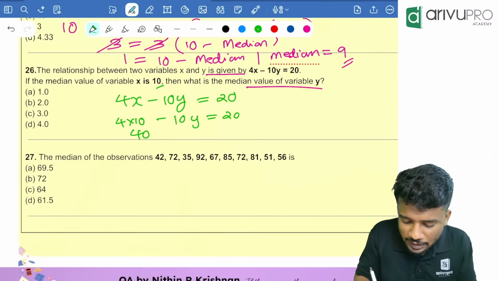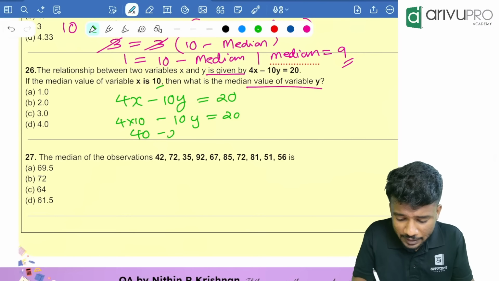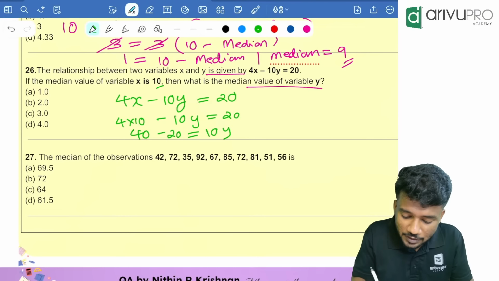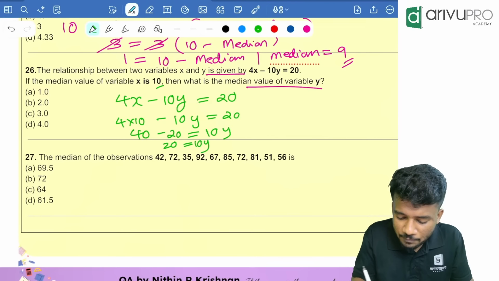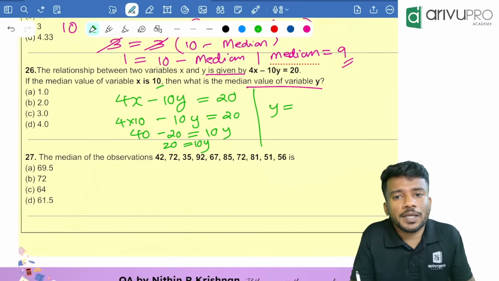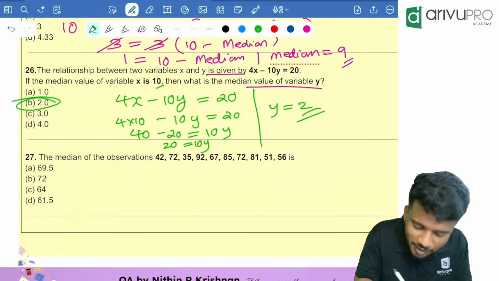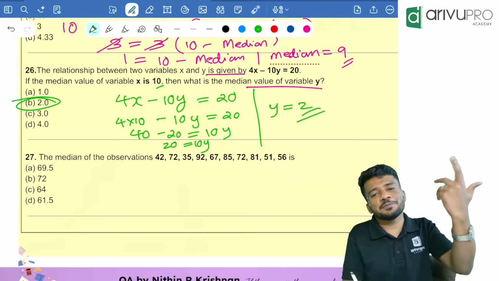That means 40. Then 20 comes to this side. Minus 20 is equal to 10y goes to other side, plus 10y. That means 20 is equal to 10y. That means y is equal to 20 by 10, is how much? 2. That means median of y is how much? 2. Option B. Very easy, right? Yes. Next question. Again they are asking for median.